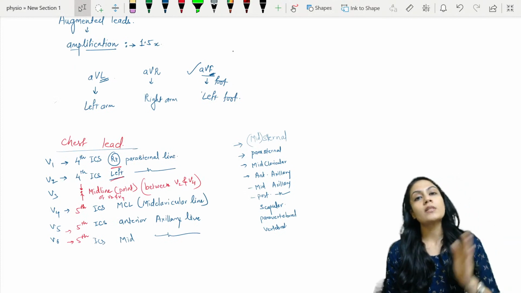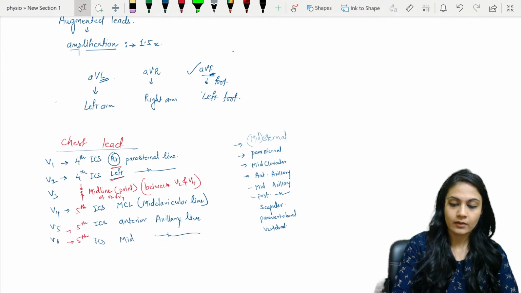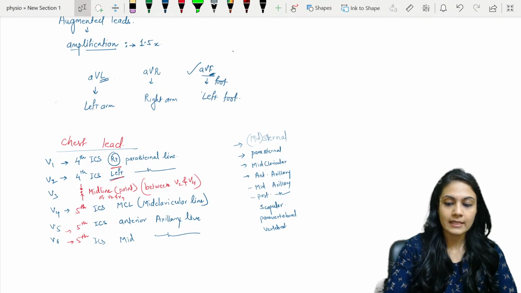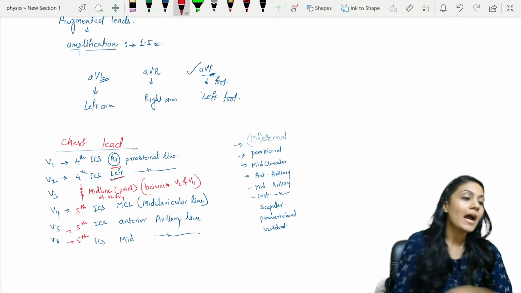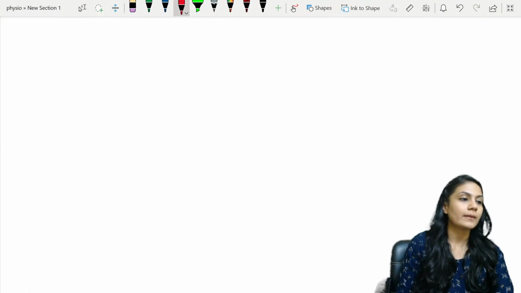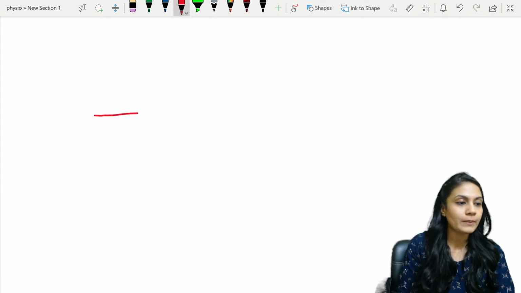We'll come towards the waves now. So how are the waves seen? Let's see how the waves are seen. Now you must have seen that there are various different waves in the ECG, and what are those waves? Let's learn that. There are different waves. I'm going to draw a simple diagram of it.